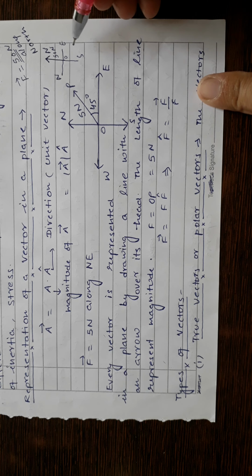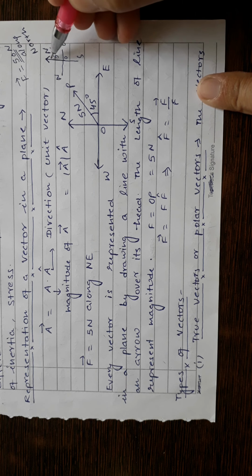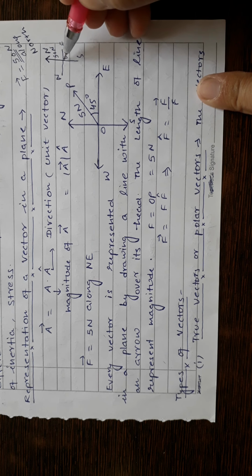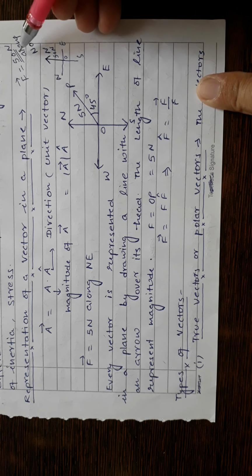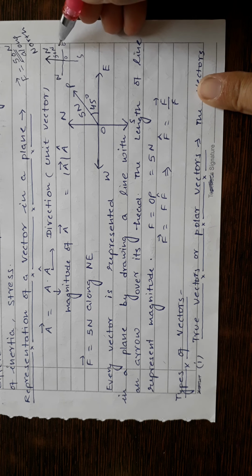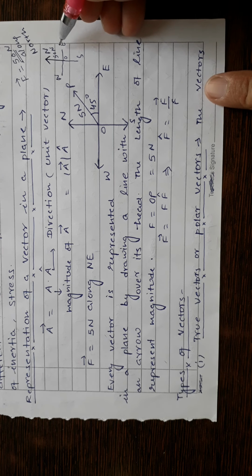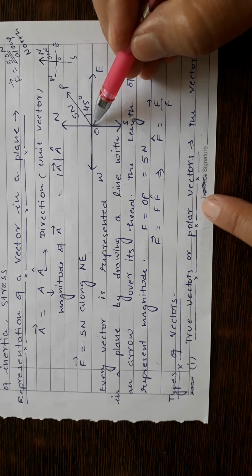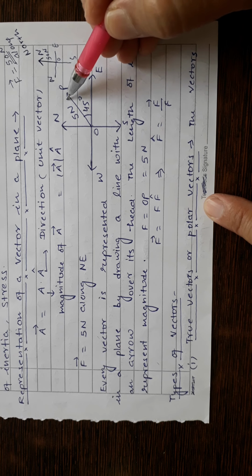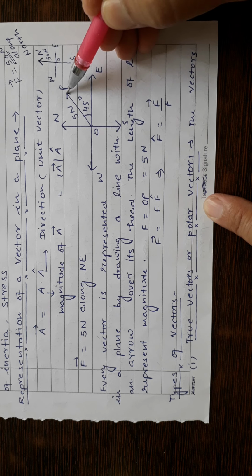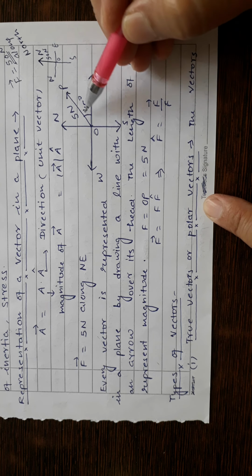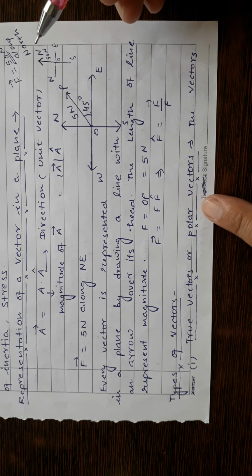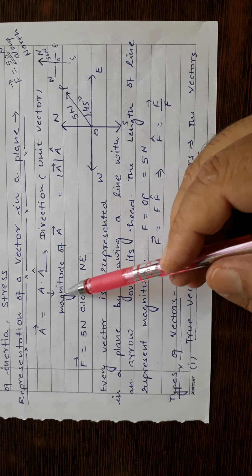Suppose I consider the scale 1 centimeter is equal to 10 Newton. So it will be obviously 5 centimeter. So in north direction, if I draw a line putting an arrow over its head, then it will represent a force vector quantity of 50 Newton. So a vector quantity is represented in a plane by drawing a line, and an arrow is also drawn over the head of this line, and this is the tail of the line, and it should be drawn in a given direction.